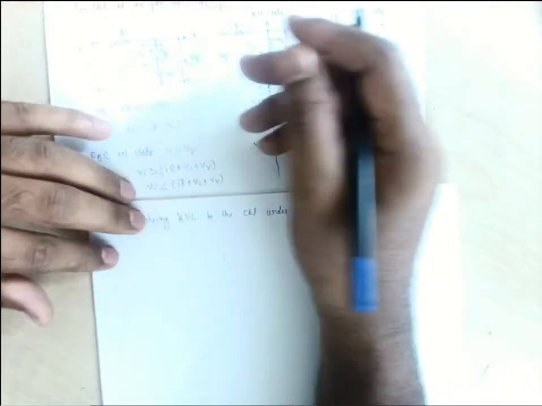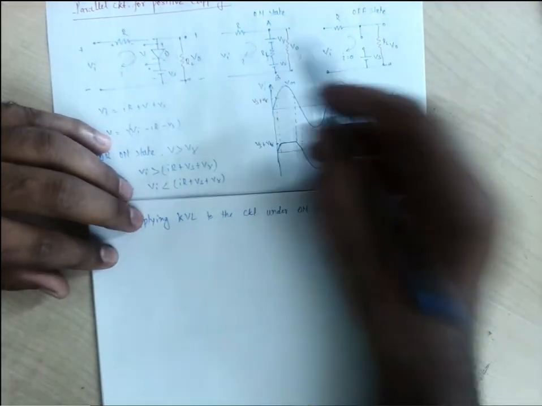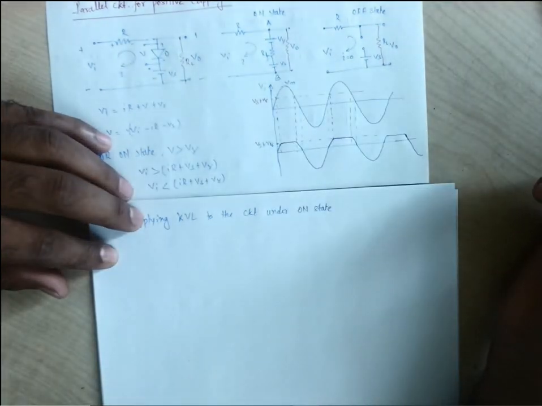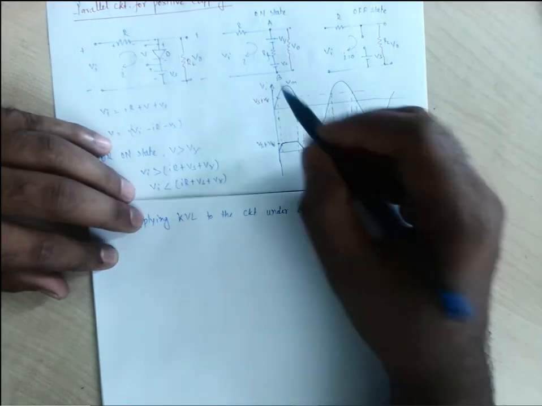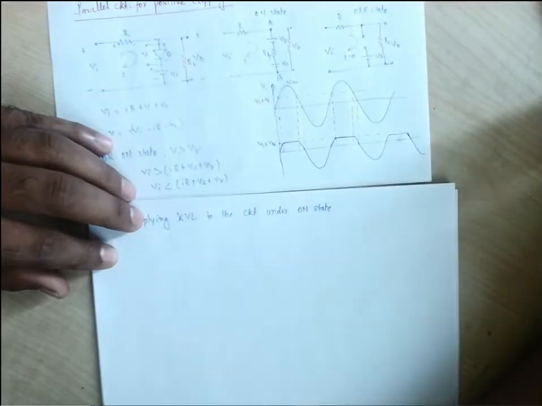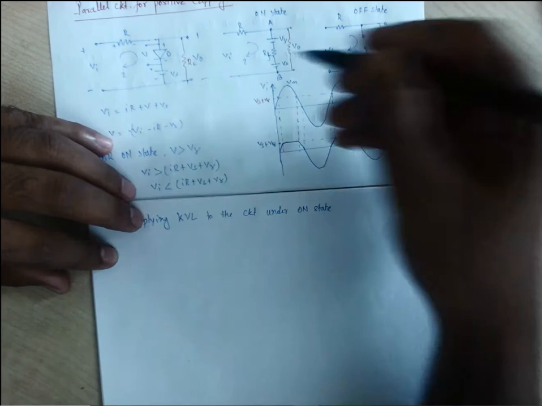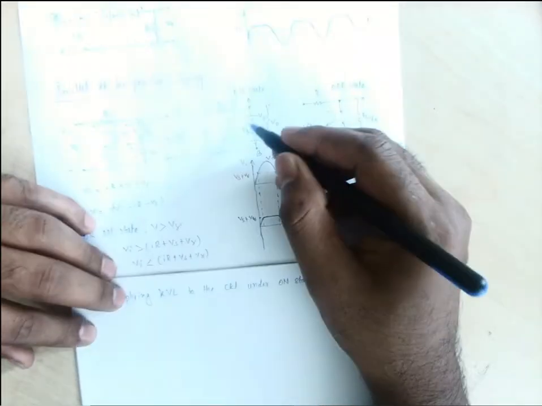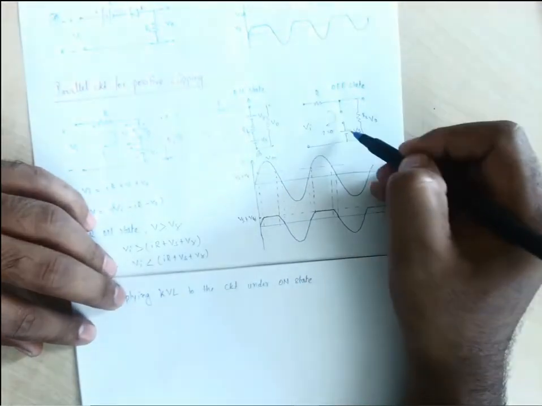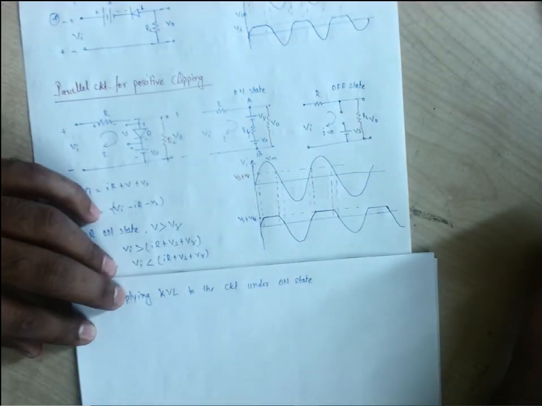Sir, for Vi greater than Vs plus V gamma, there should be output. Yes. What will be the output? Because when it becomes greater than Vs plus V gamma, our diode is on, so current will flow through. In the graph, we showed that for less than Vs plus V gamma, there is an output. Yes, less than Vs plus V gamma also the output is there because our diode is off. So when the diode is off, no current will flow through the diode. Where will this current go? Through the load, directly through the load.